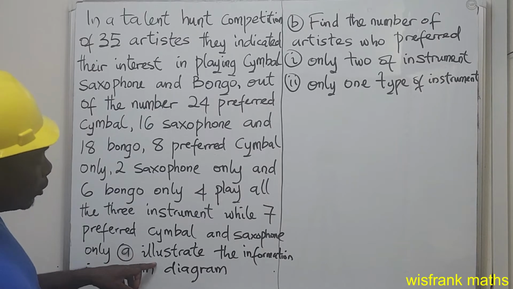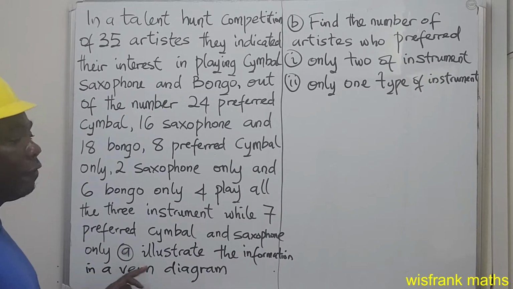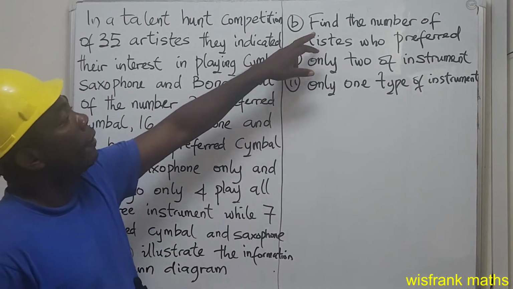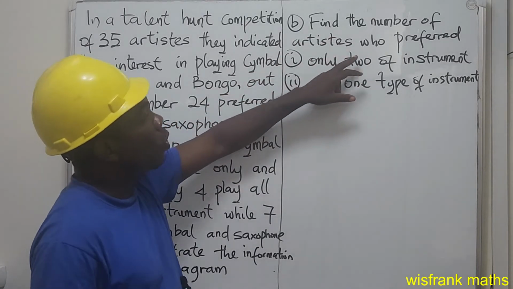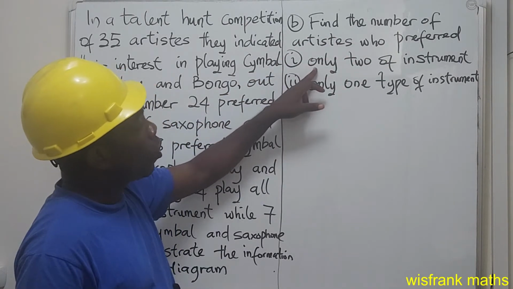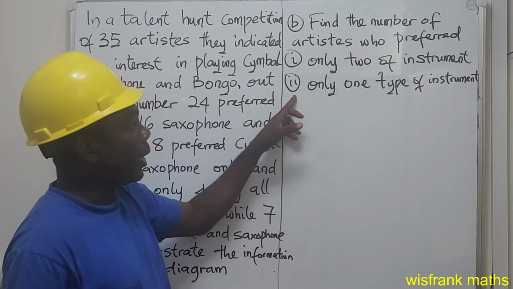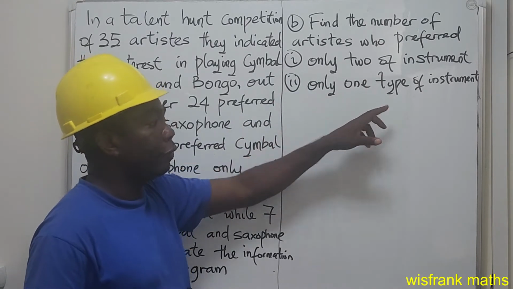A. Illustrate the information in a Venn diagram. B. Find the number of artists who preferred I, only 2 of instrument, II, only 1 type of instrument.